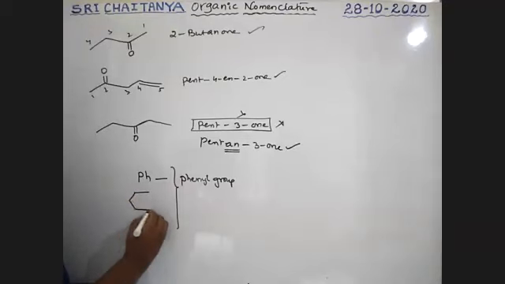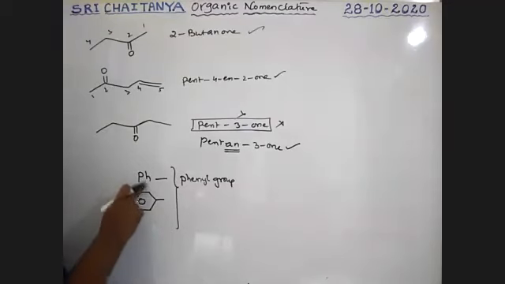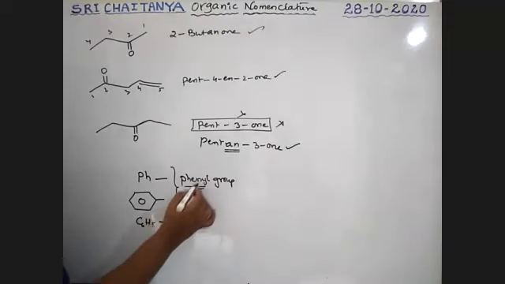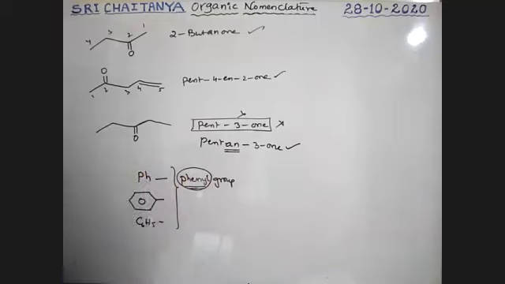If a benzene ring is used as a substituent, this is simplified like this. Ph is nothing but this one. This is nothing but the C6H5 group. All these are nothing but phenyl groups. If it acts as a substituent, this ring is considered as a phenyl ring.